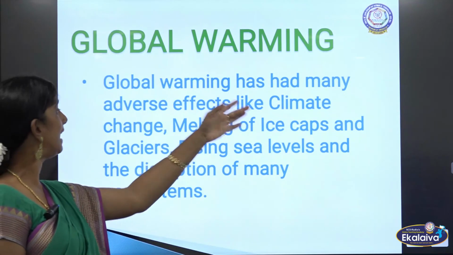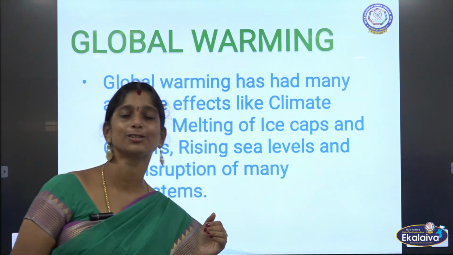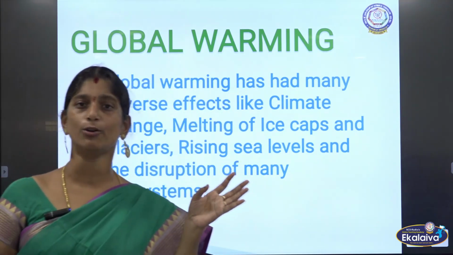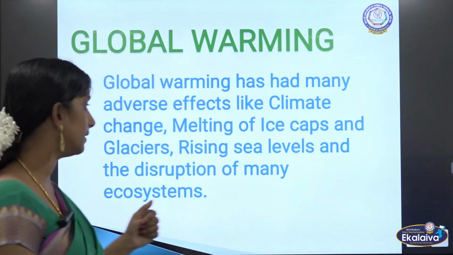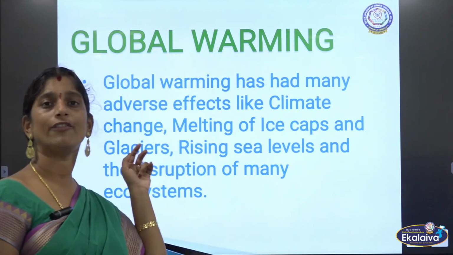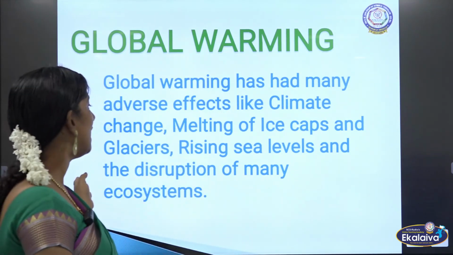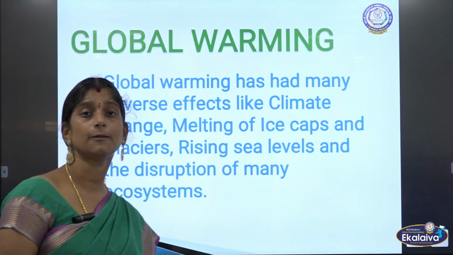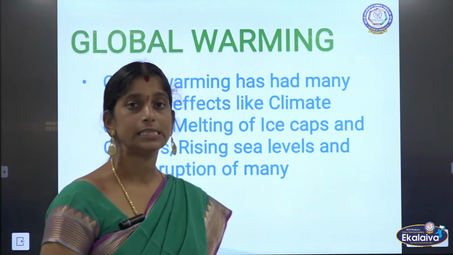Global warming has had many adverse effects. Global warming is in no way good for the human beings on the earth, right? It results in climate change, melting of ice caps and glaciers, rising sea levels and disruption of many ecosystems.